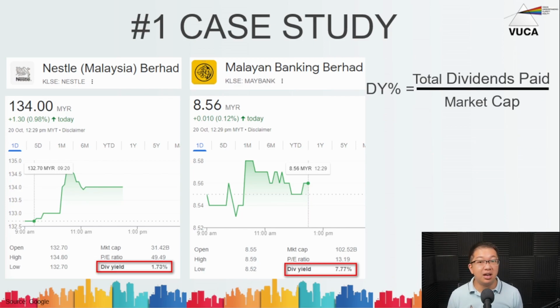3.75% instead. And if Maybank's share price halved, that means from 8 ringgit 56, it goes down to 4 ringgit 25, dividend yield would have doubled. Because, if you look at the formula, total dividend paid remained the same, but market cap has now halved, therefore dividend yield has doubled.